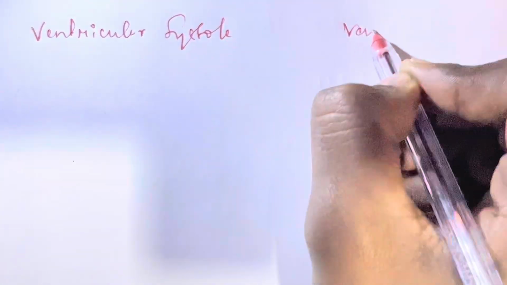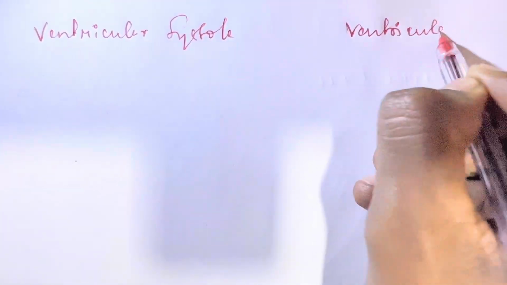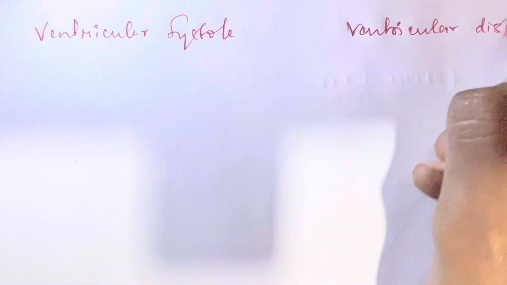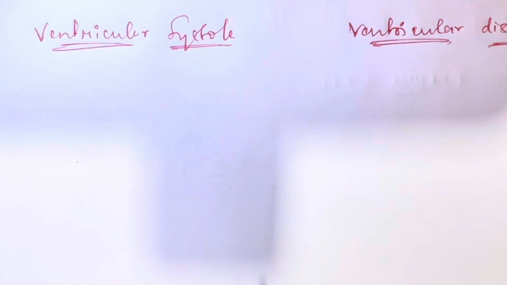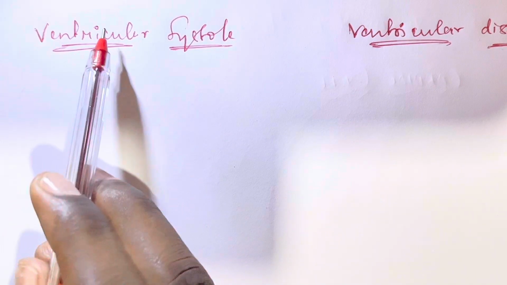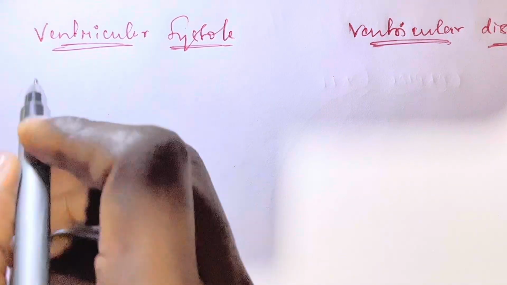Now we can learn the events in the cardiac cycle: ventricular systole and ventricular diastole. In ventricular systole there are two things.